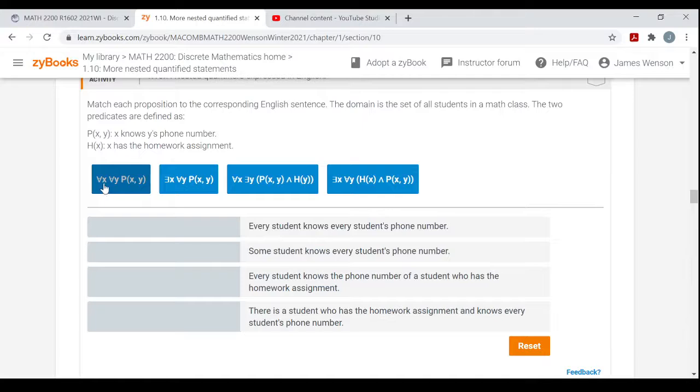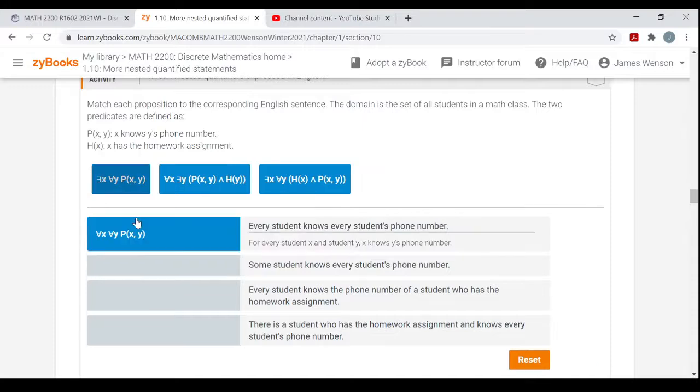So this first one is for every X for every Y. So for every pair of students, even a student and himself, student X knows student Y's phone number. So everybody in the class knows everybody else's, even their own, phone number. So every student knows every student's phone number. Yeah, that'd be that first one. Let's do one more of these. Here, one involving H.